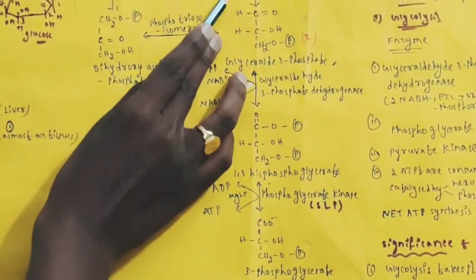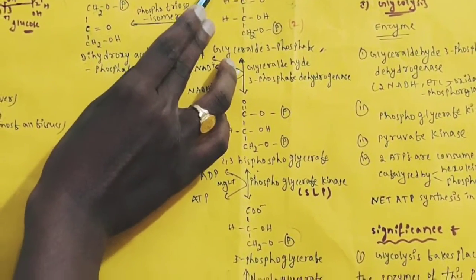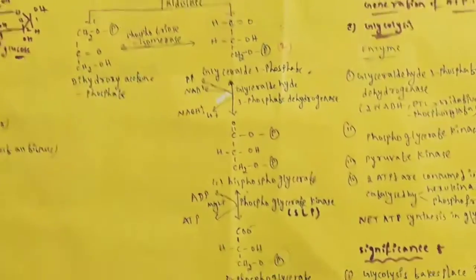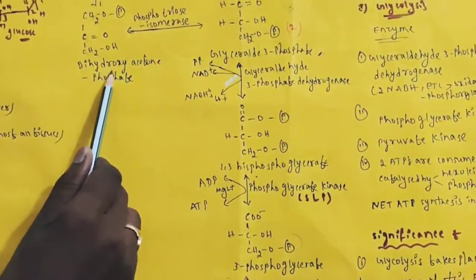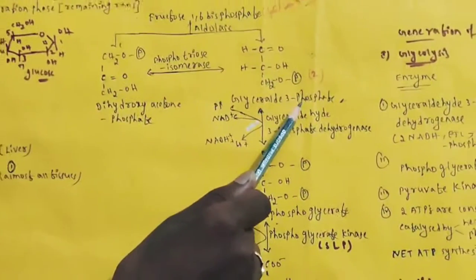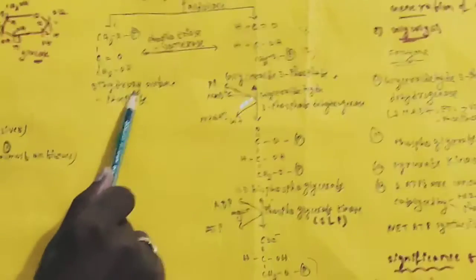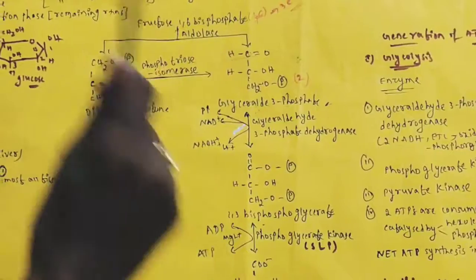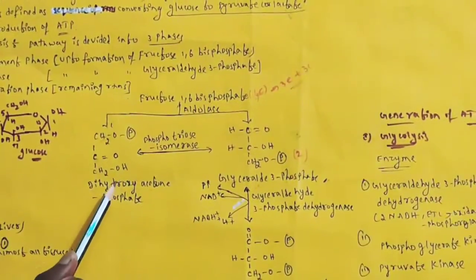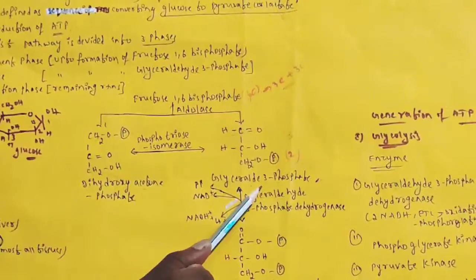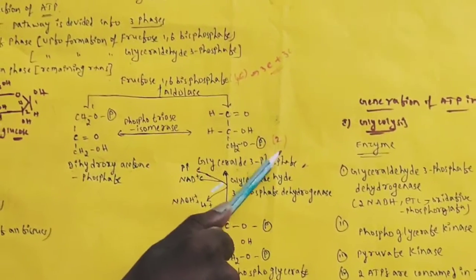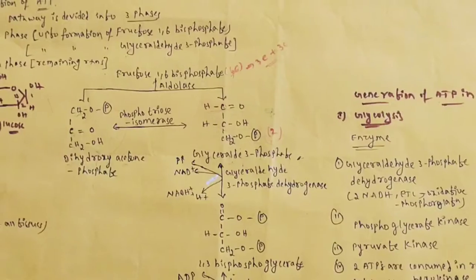So the 6 carbons of fructose 1,6-bisphosphate will split into two molecules of 3 carbons each. Whatever dihydroxyacetone phosphate forms is again converted to glyceraldehyde 3-phosphate. Keep in mind this is converted to glyceraldehyde 3-phosphate. Already one glyceraldehyde 3-phosphate is obtained from fructose 1,6-bisphosphate, and whatever forms here is also converted to glyceraldehyde 3-phosphate. So overall, two molecules of glyceraldehyde 3-phosphate are produced. Keep that in mind.